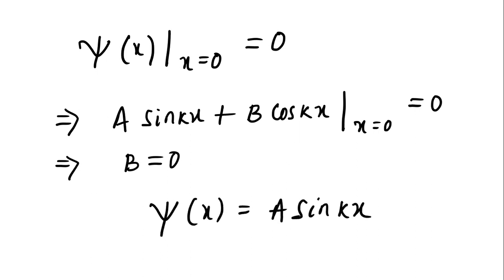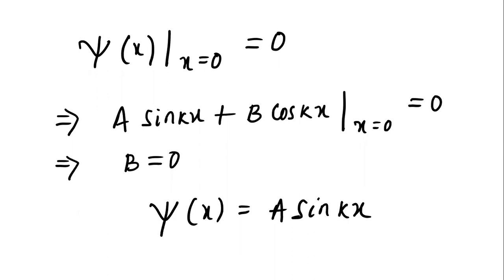Okay. So the wave function now can be written inside the well, inside that finite dimension, x equals 0 to x equals a. The wave function can now be written as psi(x) = A sin kx, substituting B is 0. B is 0 we determined by putting the boundary condition psi(x) at x equals 0 is 0, right? Let us now see what are the energy eigenvalues.